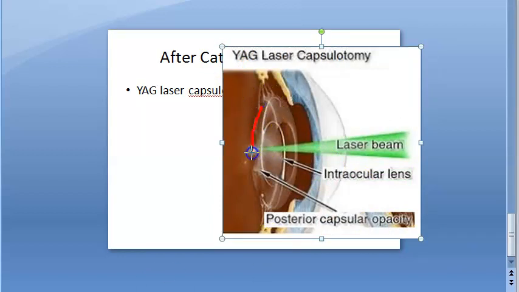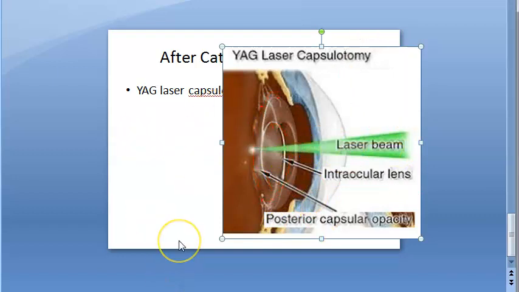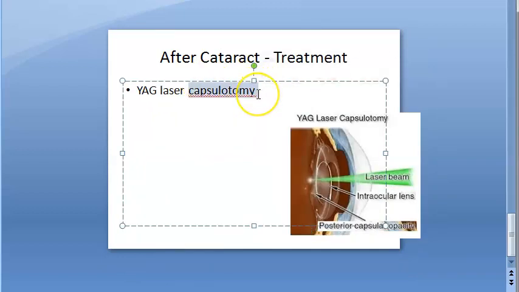So here you have the eye, and here you have the posterior capsule behind this intraocular lens. You can see the intraocular lens here. Behind that, at the posterior capsule opacity, you're giving a laser beam and doing capsulotomy. You're not removing the capsule. It's aotomy, just making a hole. Capsulotomy. Or there is something called discission